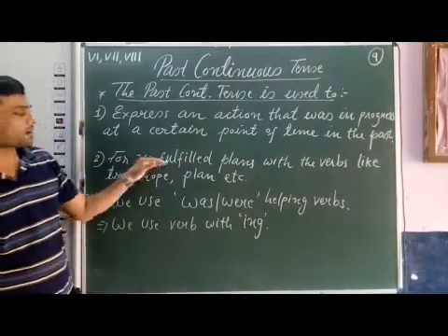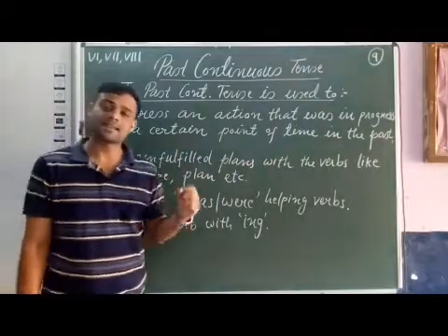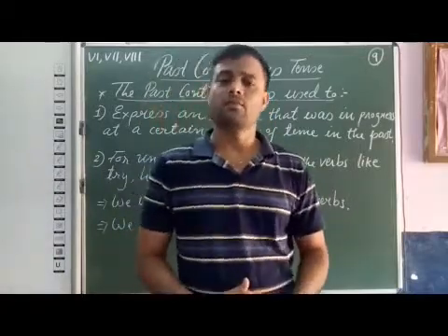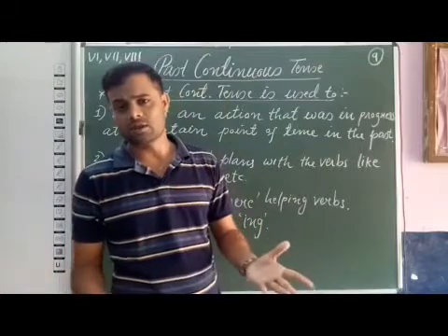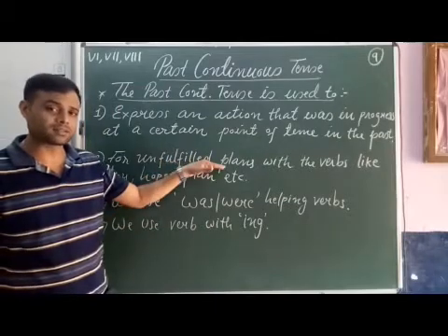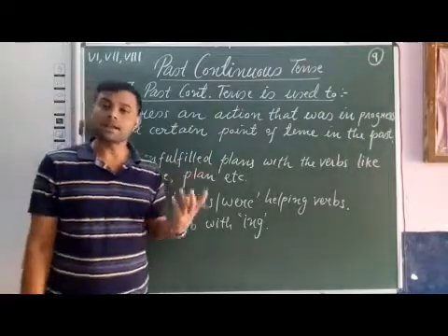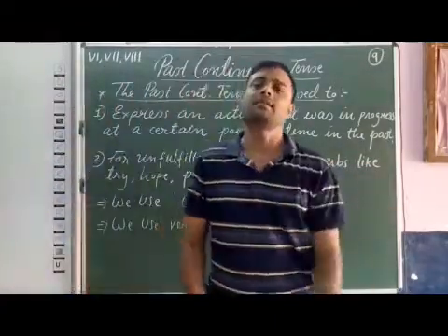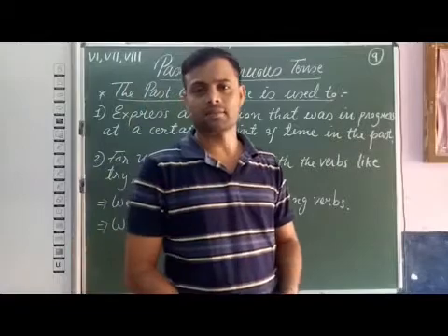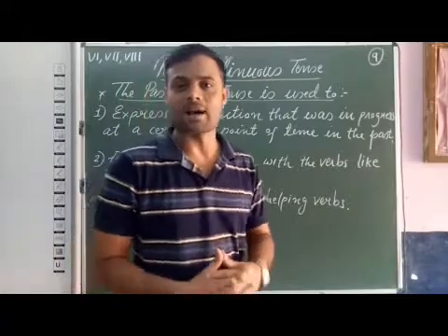Another use, for unfulfilled plans with verbs like try, hope, plan, etc. Many of the times we planned or we hoped or we tried for different actions, but it was not fulfilled. So to express unfulfilled plans, that time we use some of the verbs such as try, hope, plan. That time we have to use past continuous tense. For example, I was trying to score maximum marks. See the sentence.